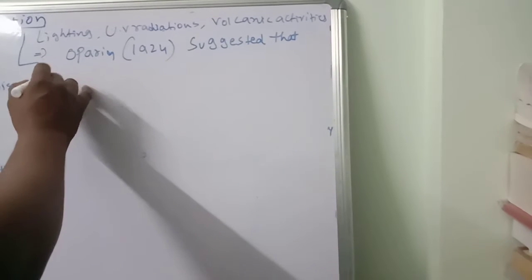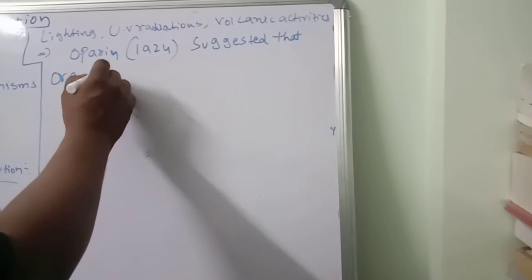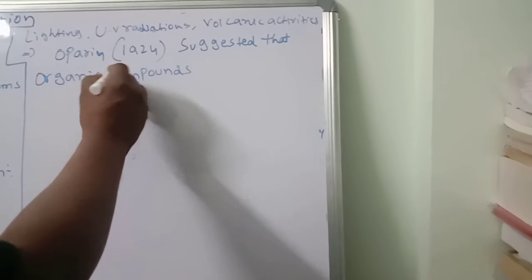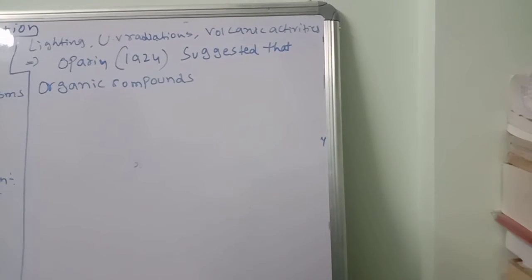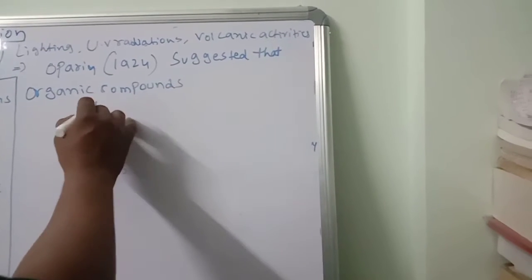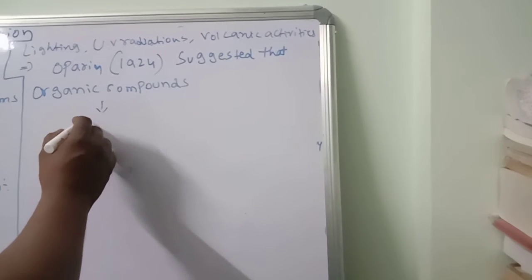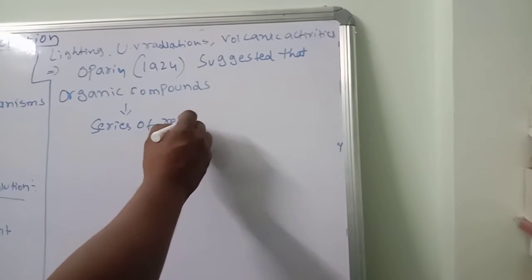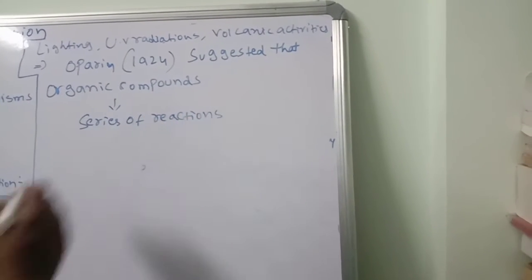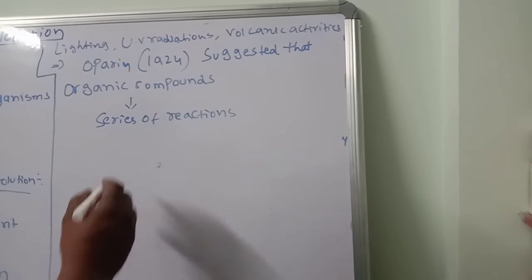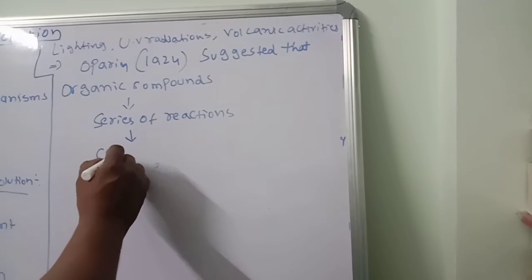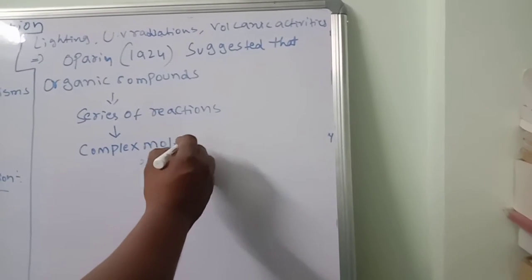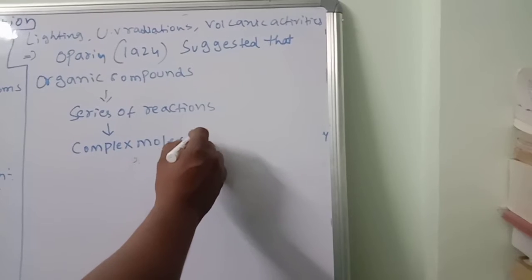The organic compounds could have undergone a series of reactions, changes happened. Because of this series of reactions, simple molecules became complex molecules.